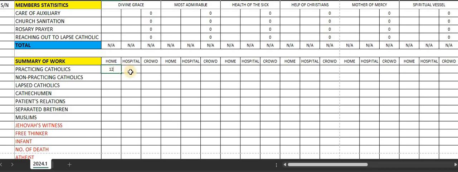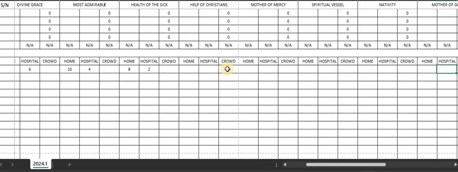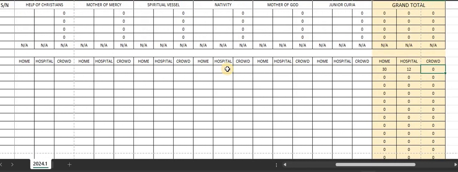12 practicing Catholics, and under hospital they saw 6 practicing Catholics. Most Admirable saw 10 practicing Catholics, and they saw 4. The Head of the Sick saw 8 practicing Catholics, and they saw 2 practicing Catholics under hospital. If you check the total right now for these 3 presidia, we have under homes the practicing Catholic at 12, the hospital at 12.